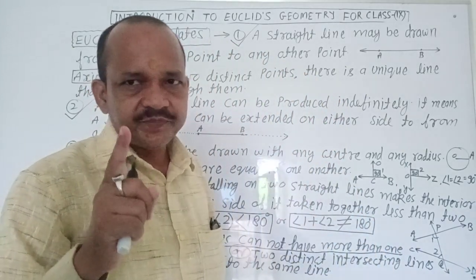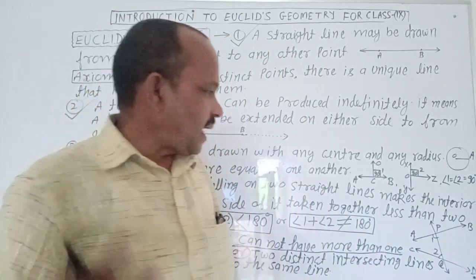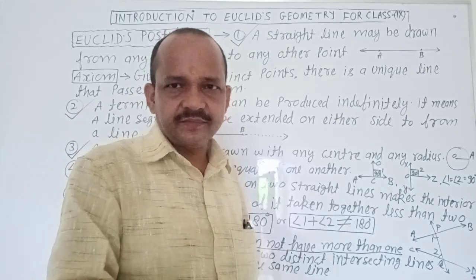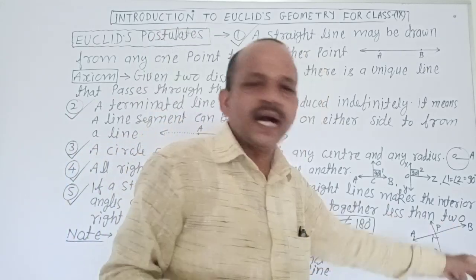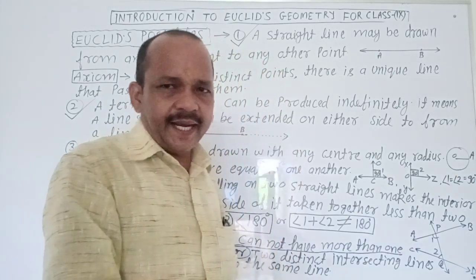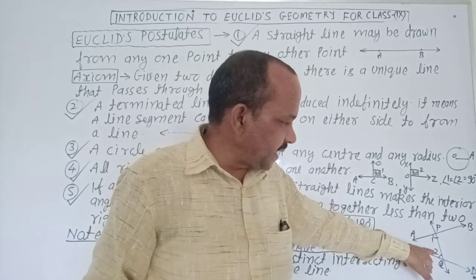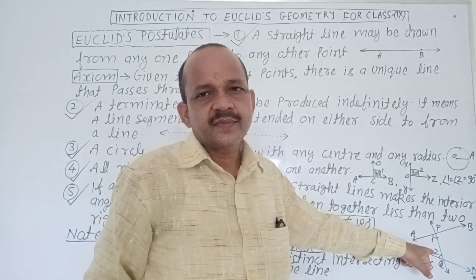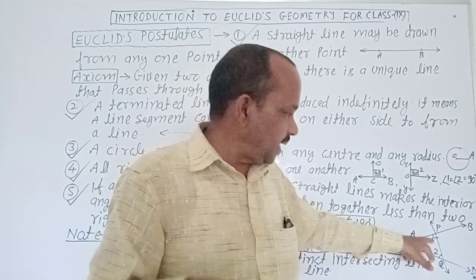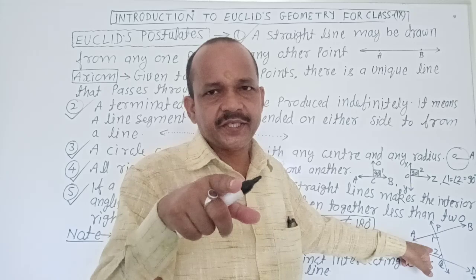It is clear? AB and CD are two straight lines, and PQ is a straight line which is falling on AB and CD. It makes interior angles on this side, angle 1, angle 2. According to the rule, the sum of angle 1 and angle 2 is less than 180 degree.